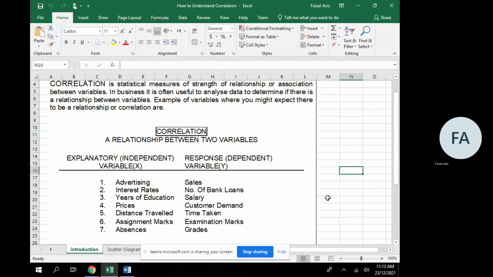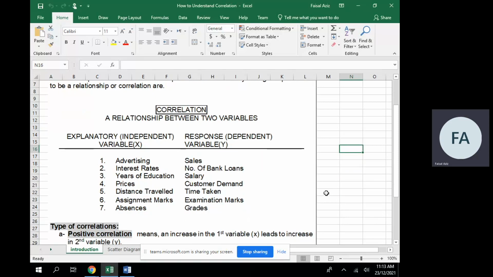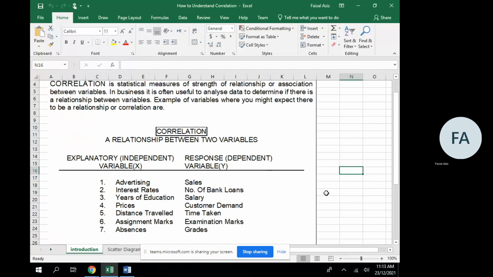Now, a question comes to our mind: do we have any tool or technique through which we can measure this association, this relationship? Yes, we have. And this measure is called correlation. And we denote this correlation with small r.